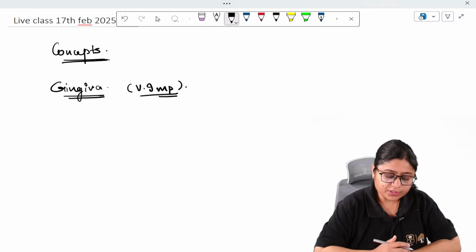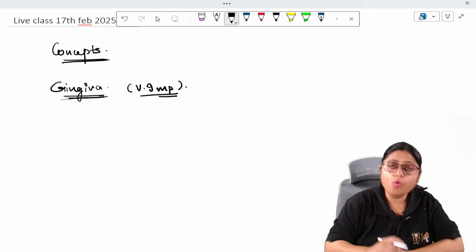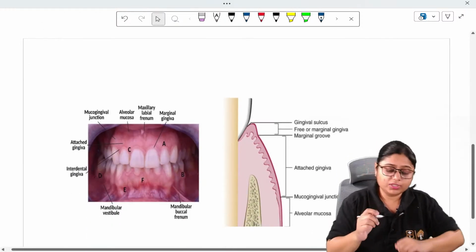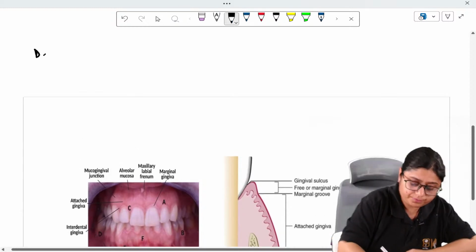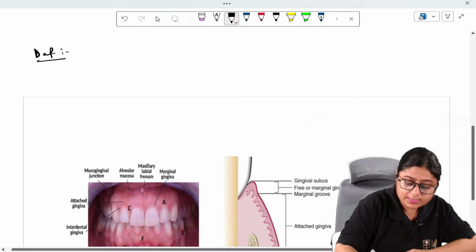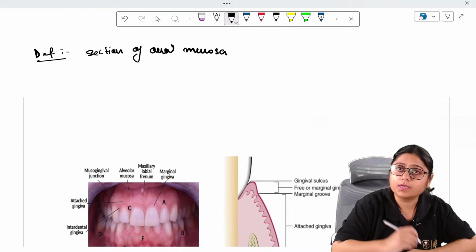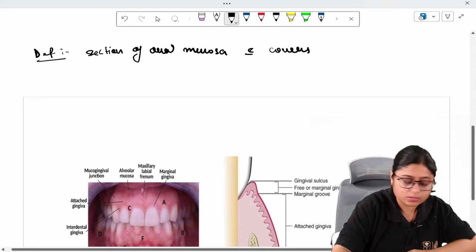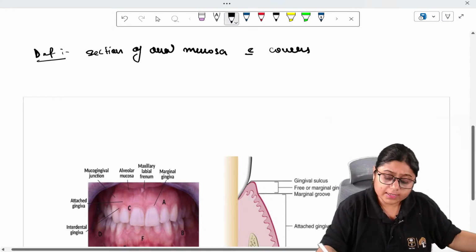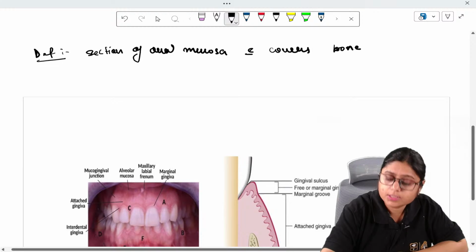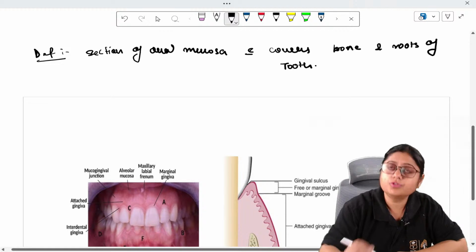Okay, so with that said, let us start with the first topic, which is gingiva. So what is gingiva? Gingiva, by definition, is a part of oral mucosa which covers the bone and roots of the tooth, right?